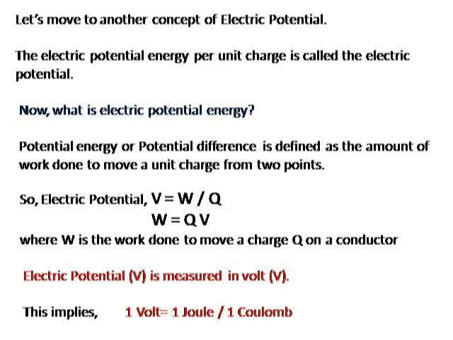So we can say that work done, or potential energy, is charge multiplied by potential, where you can see that I have written W is equal to Q into V, where W is the work done to move a charge Q on a conductor, and V is the potential on that conductor. So from this formula I can easily see that electric potential is measured in volt, V. This implies 1 volt is equal to 1 joule divided by 1 coulomb.